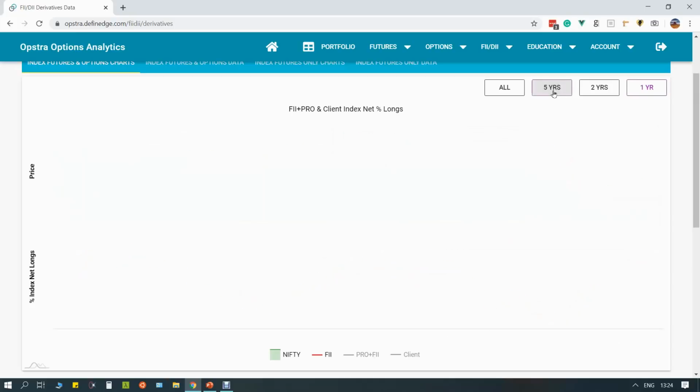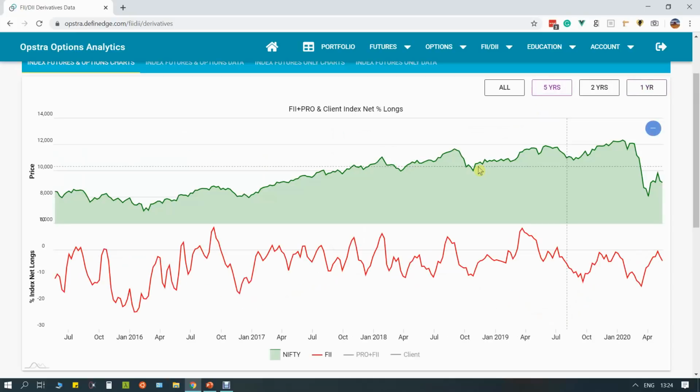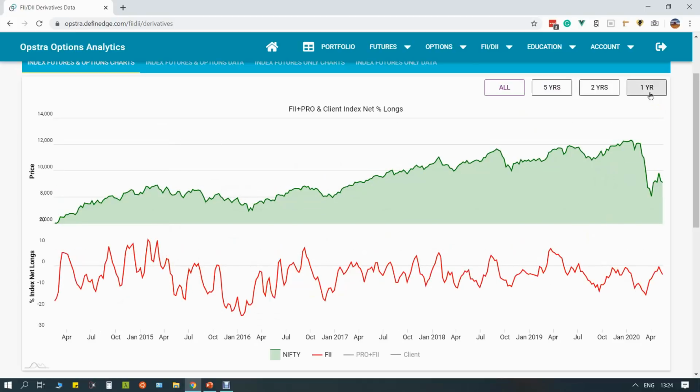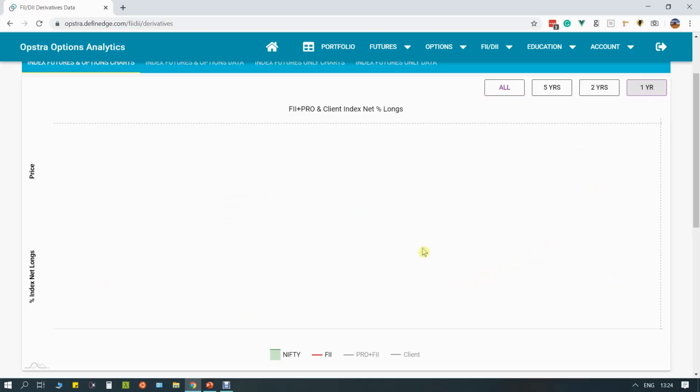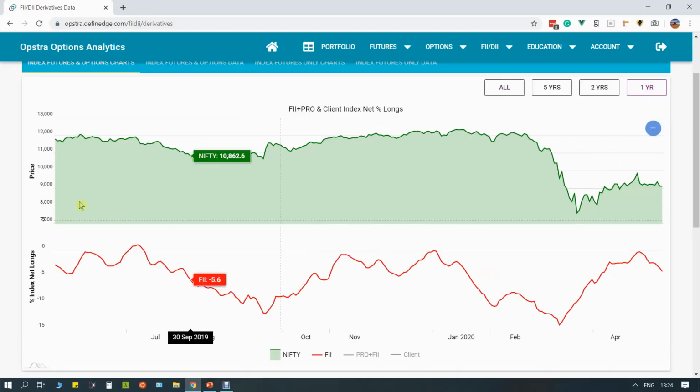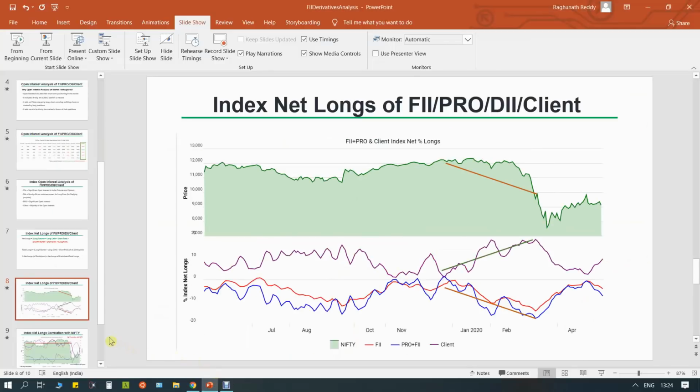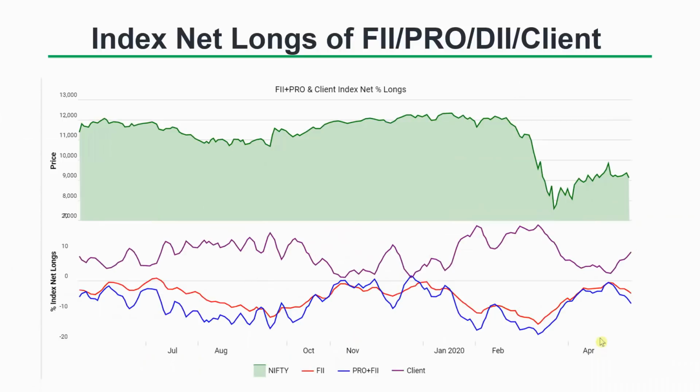You can go to 5 years, and then you see even longer term trends, all the way to 2014. So it's better to see in the shorter term, because the trends look much clearer in shorter time frames. All right. So now we know that we can decipher some kind of trend from this net longs, net percentage longs data.